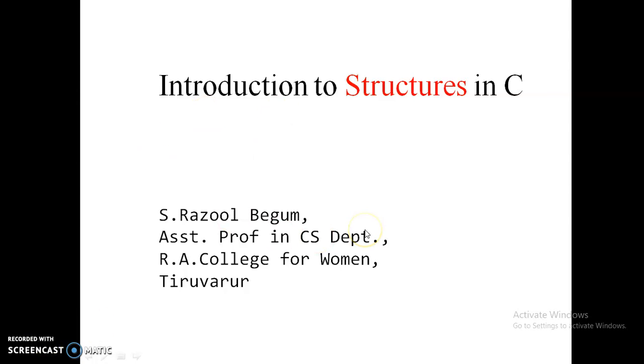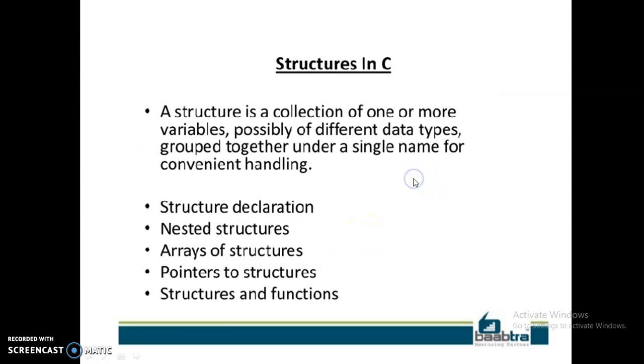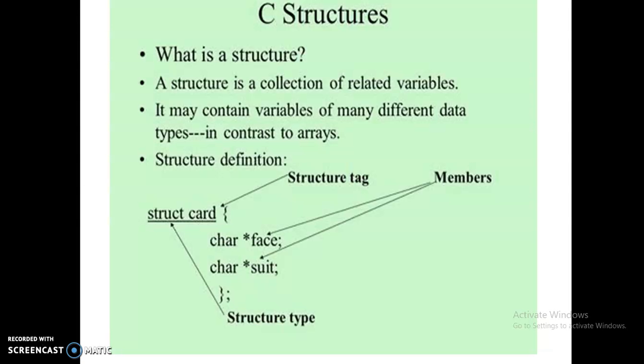Structure means a group of variables of different data types that share a common name. Structure is in contrast to arrays in C. Array is a group of variables that share a common name, but here structure is a group of variables of different data types that share a common name. That is called structures in C. So let's go into the topic.